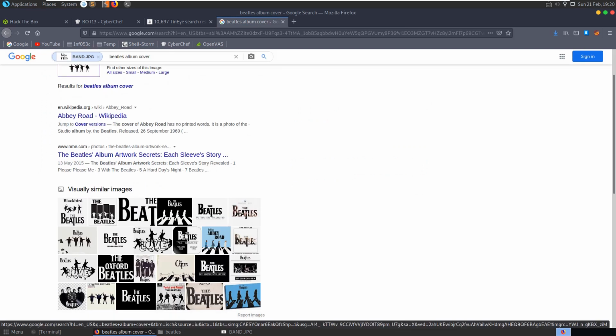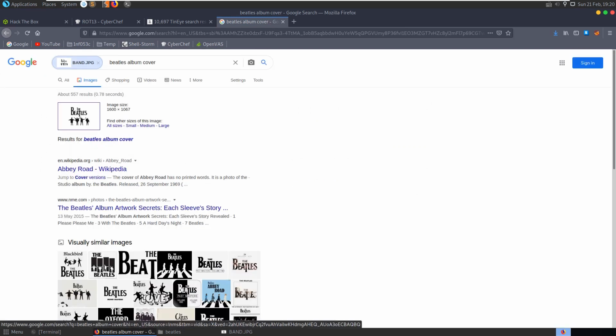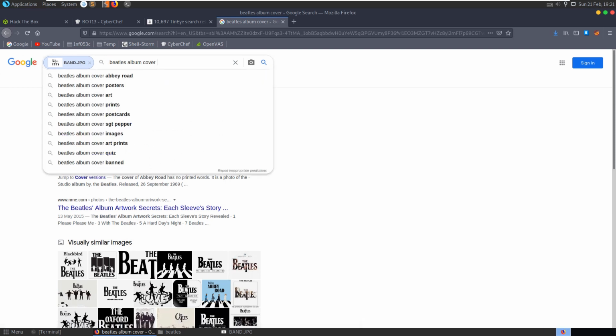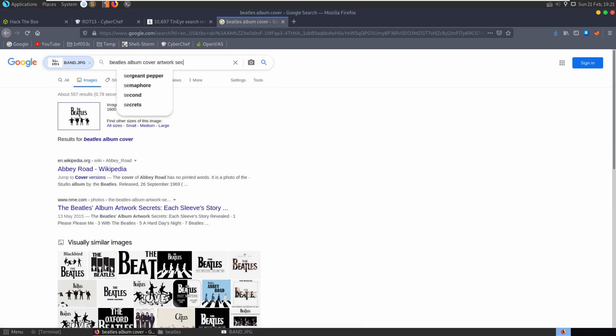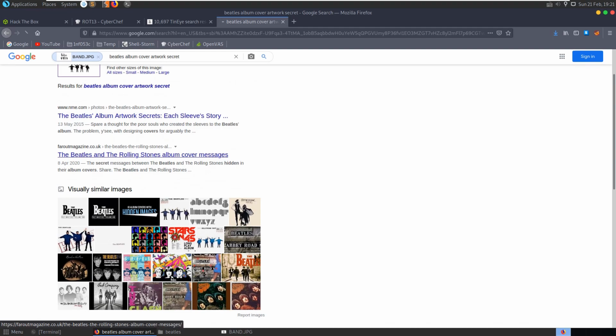Have a look. Beatles album cover. Artwork secrets. Abbey Road. Okay.